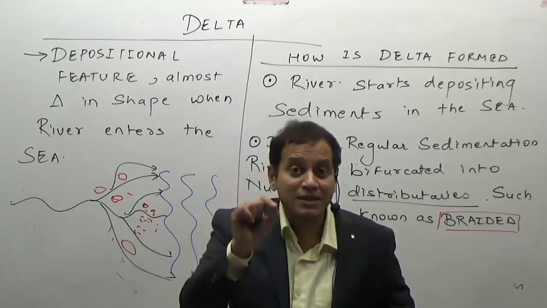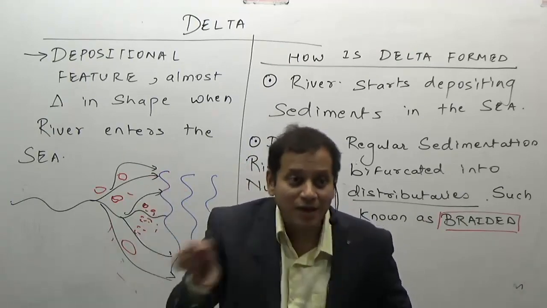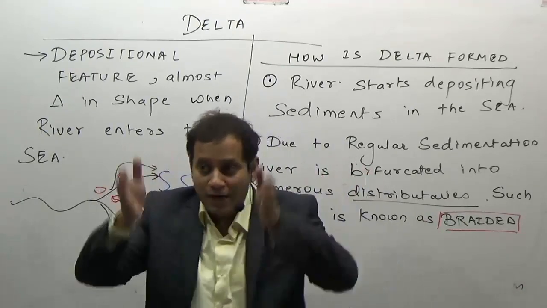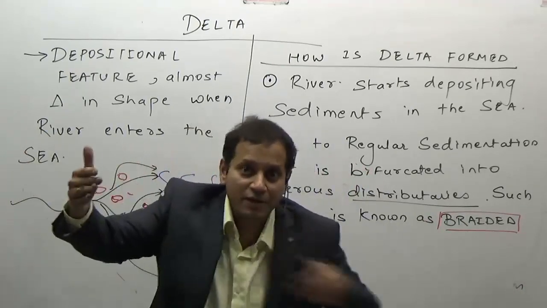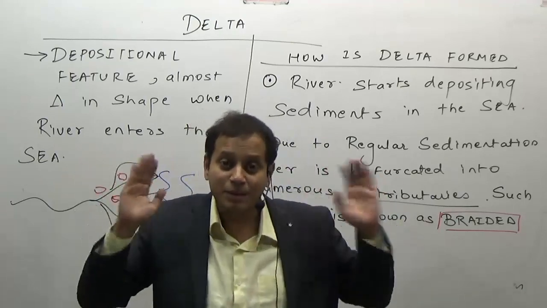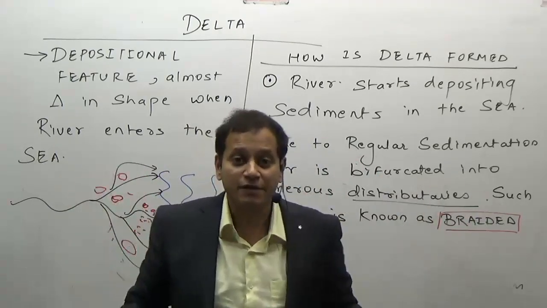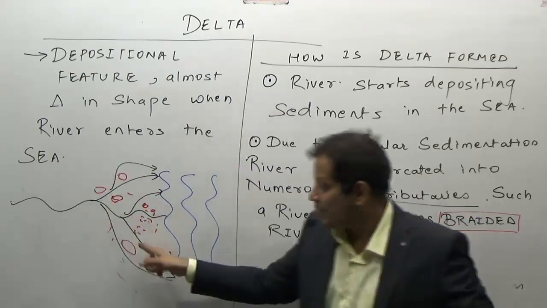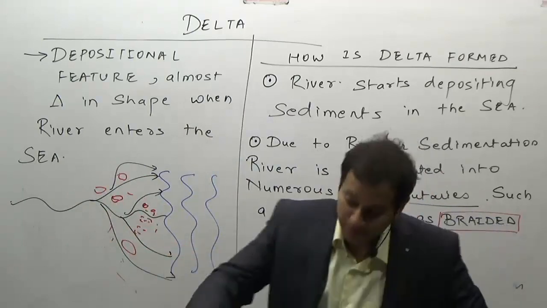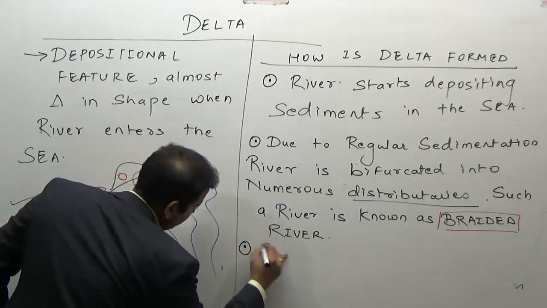You will see numerous lands, that means islands, in the flow of the Brahmaputra in the Assam region. For example, as the river Brahmaputra flows, an island comes and the river takes a diversion around the two parts of the island, so it has been broken into different channels. Such a feature is known as a braided feature. So the river starts depositing and is converted into a braided river. Such extensive deposition is known as a delta.